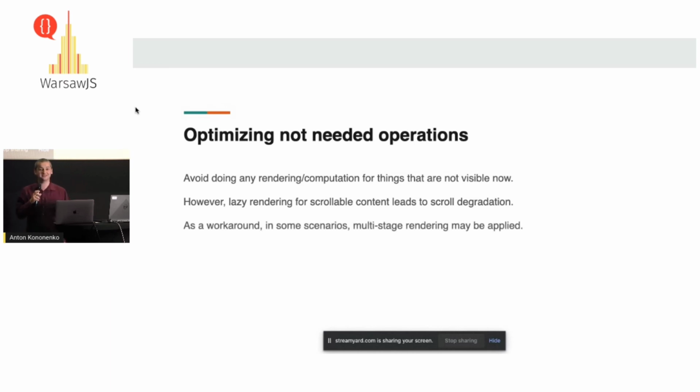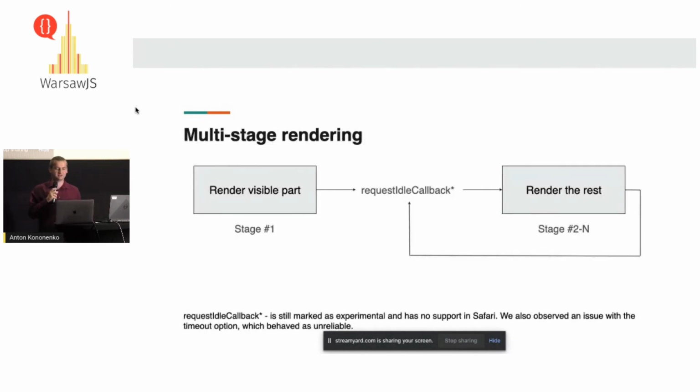Yeah, but there is also an alternative technique that can be applied, and the alternative is multi-stage rendering. What is multi-stage rendering? Basically, we say, okay, we render the visible part, but we're not rendering the rest right now. So we request an idle callback for when the browser has time, and we start rendering the rest. We can actually split it into multiple stages, not just two. That's why it's called multi-stage.